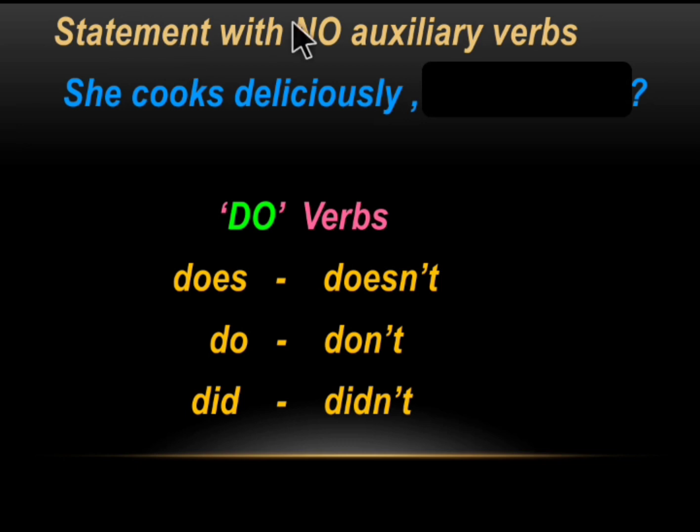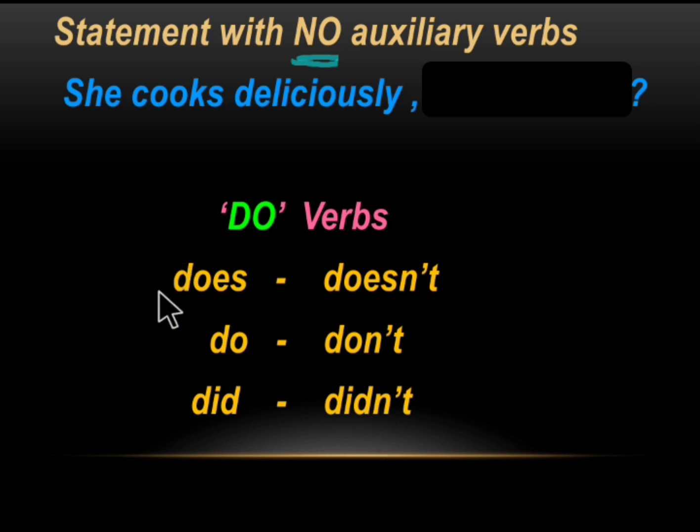Now, we have statements where there are no auxiliary verbs. Such a statement will have verbs which are in simple present tense or simple past tense. For example, she cooks deliciously. Here we have no auxiliary verb. We have only the main verb. For such sentences, we use do verbs to frame the question tags. The do verbs are does, do, did in the positive, and doesn't, don't, and didn't in the negative.